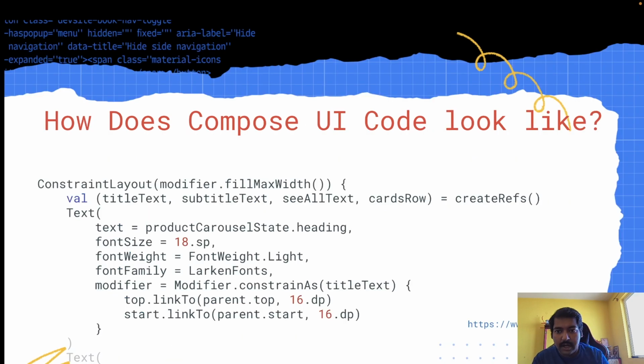So yeah, I was talking about how Compose code looks. Here's how it looks. I have used constraint layout here. So in Compose you don't really have to use constraint layout. You can achieve the same by using columns and rows.